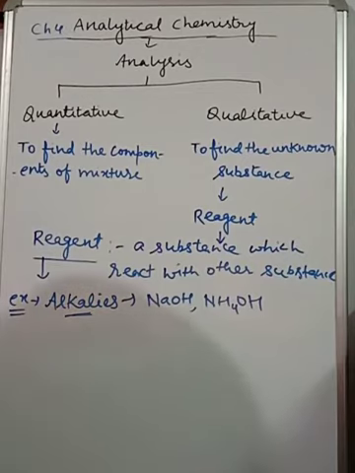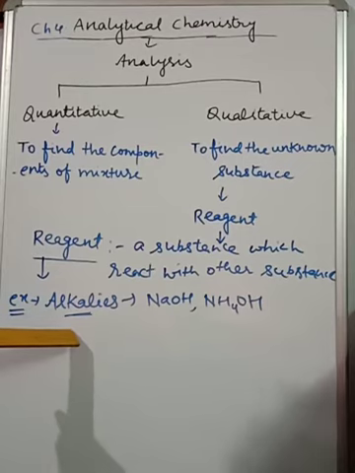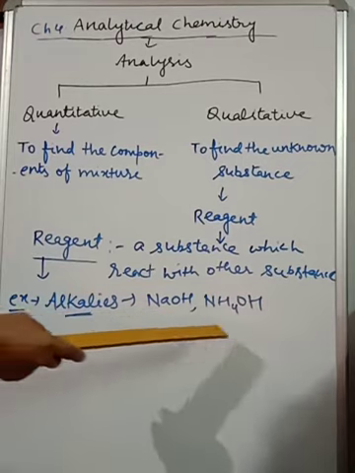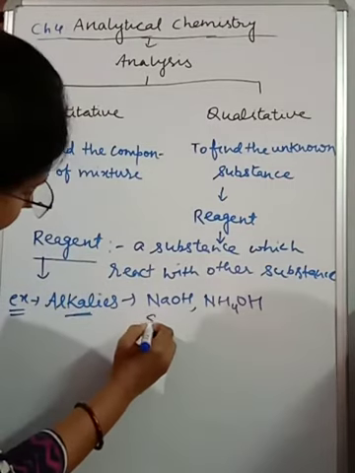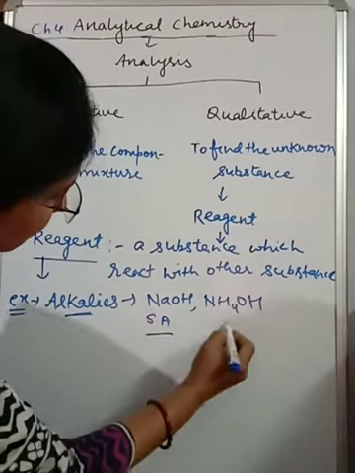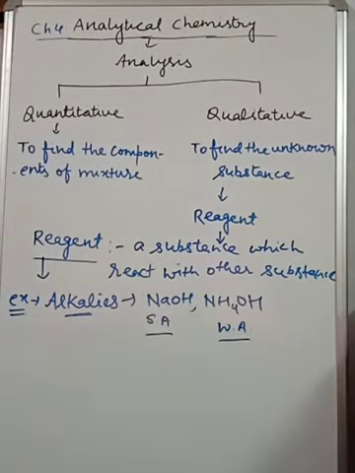Now let's begin. Now here I have written alkalis. An example. I think you must know what this alkali is. Alkalis are water soluble bases. This one is a strong alkali. This one is a weak alkali. NaOH is a strong alkali and NH4OH is a weak alkali. So when you get any sample of salt and you have to find out the cations, you are going to use these two kinds of alkalis there. So now we will discuss all this one by one.